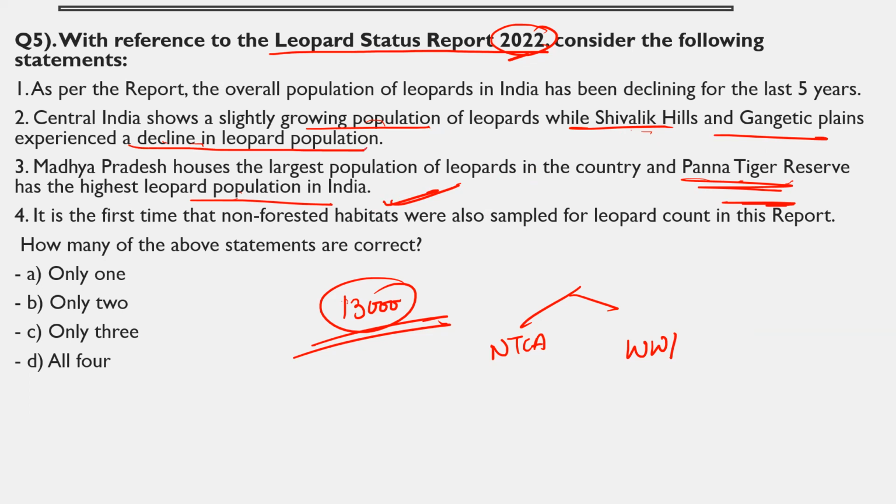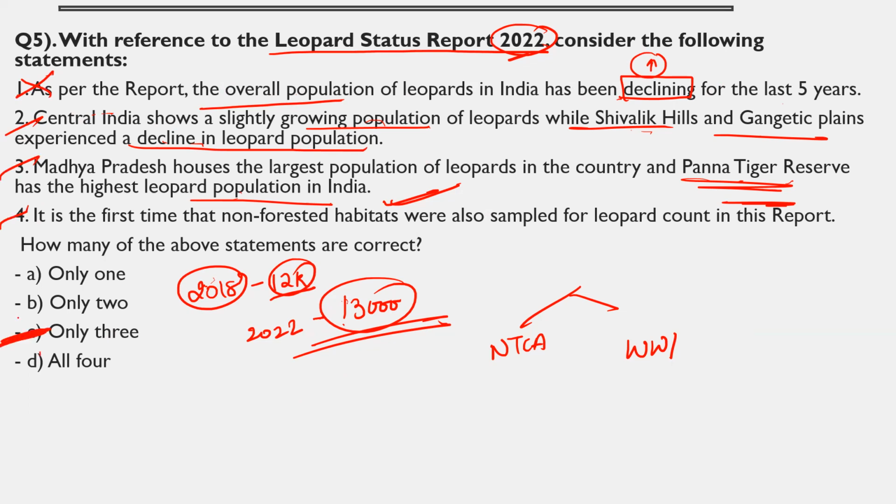Right. So this is important. The statement says that as per the report, the overall population of leopards has been declining. No, it has increased in the last 5 years, because the last data we have is of 2018. In 2018, 12,000 leopards were there, but in 2022, it is 13,000. So we can say it has seen an increase. So the first statement is wrong. Second, third, fourth are correct. So only three is the correct answer for the question.